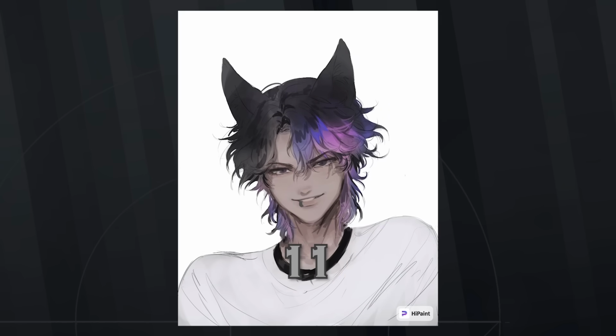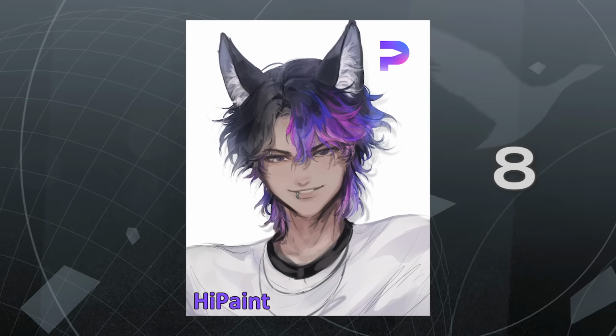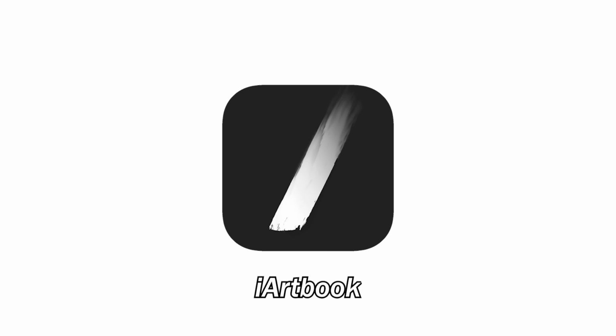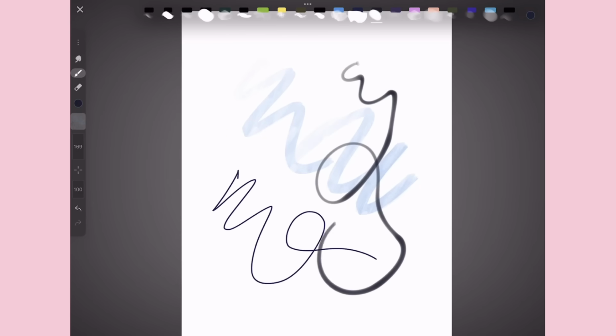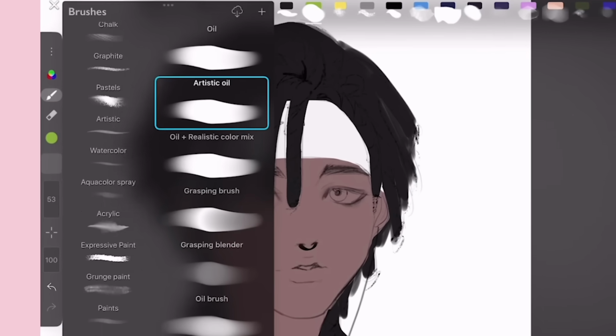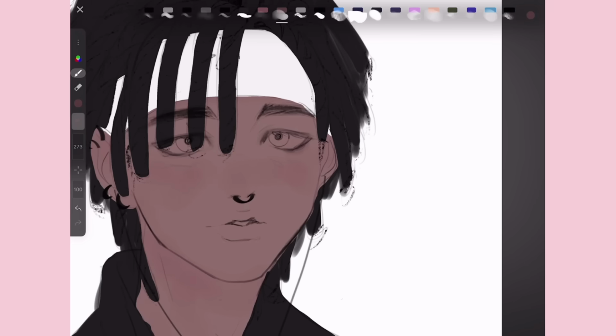Hi Paint gets a total score of 8. I think this app is a great free alternative to Procreate. On to iArtBook. Something cool I noticed is all these brushes at the top. At first I thought this was the brush selection, but it turns out these are more like saved presets. You can pick from the large brush catalog, set a corresponding color, and save it.